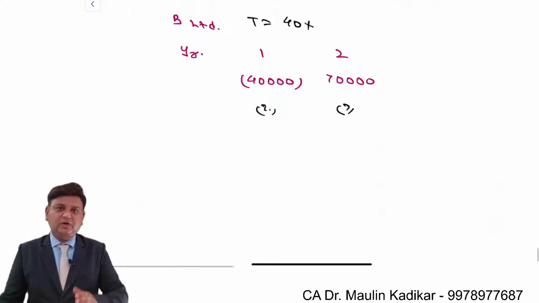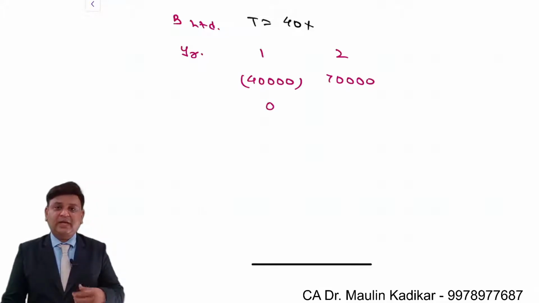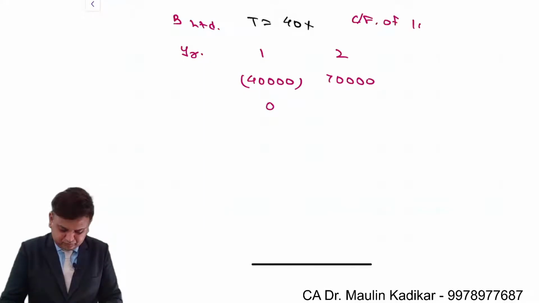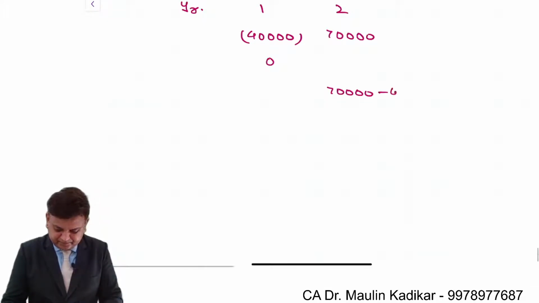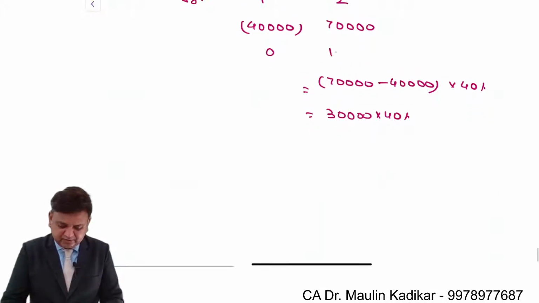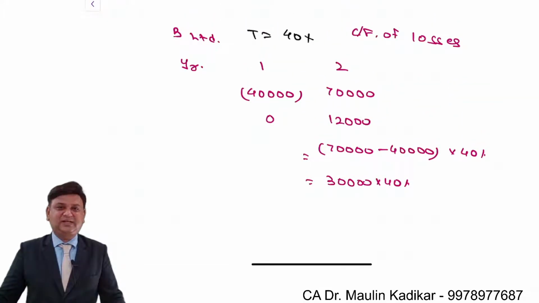Friends, if you have only one business, and in that business unfortunately you have a loss, then in that case you don't have to pay tax. However, the income tax department will give you the advantage of carry forward of the losses. So what happens at, say, the 70,000 minus 40,000? Only on this 30,000 you have to pay tax at the rate of 40%, and that comes to an amount of 12,000. So this is the way you have the tax liability for the first year and second year.